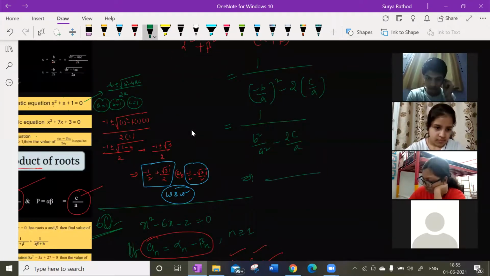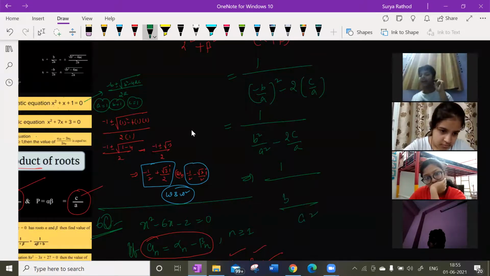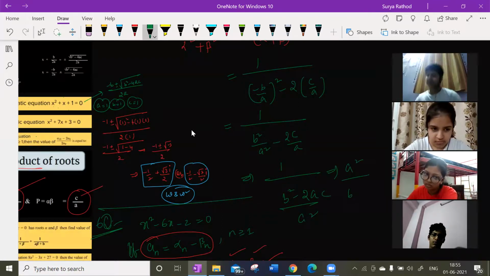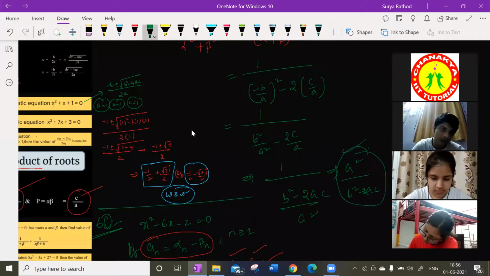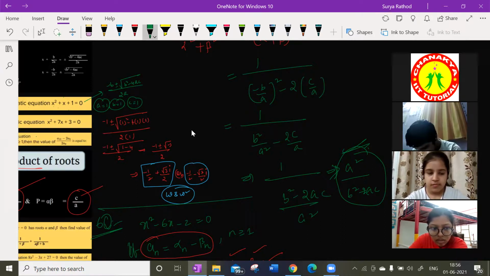So take LCM. In the denominator, what am I going to get? A square is my LCM. So b square minus 2 times AC. So reciprocate: a square by b square minus 2AC. This is my answer. Sir, why did you reciprocate? Oh, okay. Yeah. We have a fraction in the denominator, right? That's why.